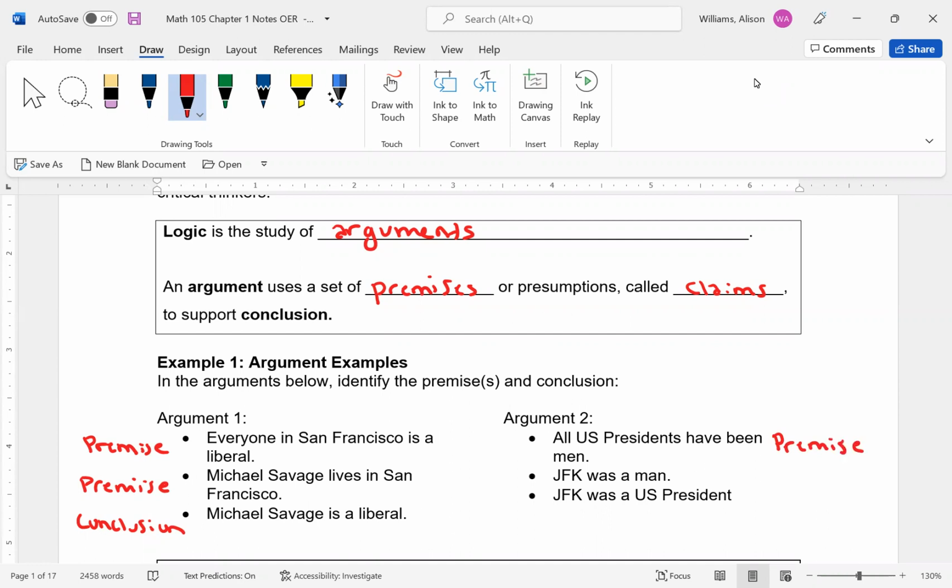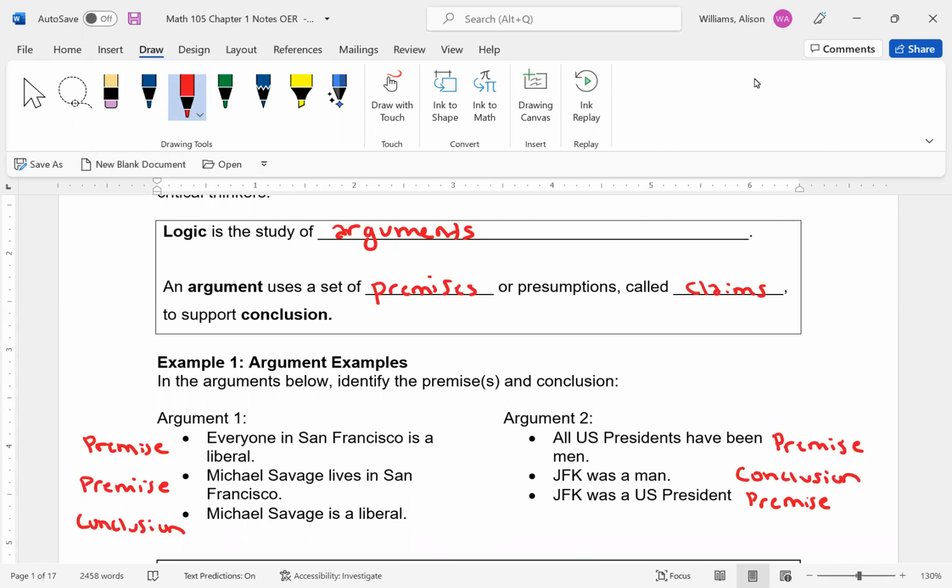But now let's look at this last statement before we decide if that's a premise or not. JFK was also a US president. So the question is, based on assuming this very first statement is a premise that all US presidents have been men, it would make more sense then to say that this last statement here is a premise. So we're classifying JFK as being a US president. And since all US presidents have been men, we can therefore conclude that JFK was a man. Do you see how we structure that?